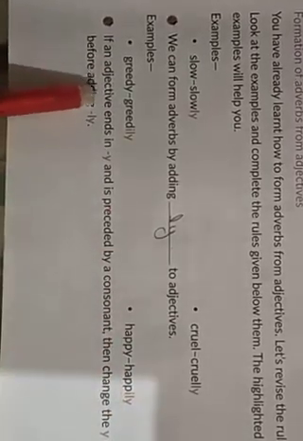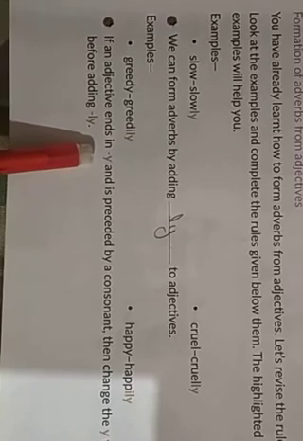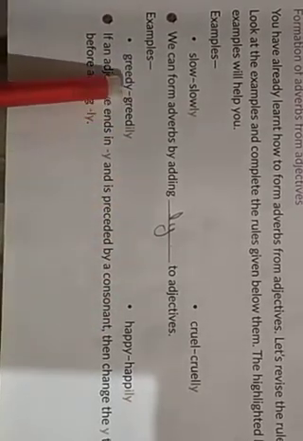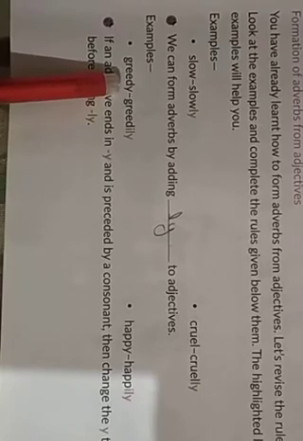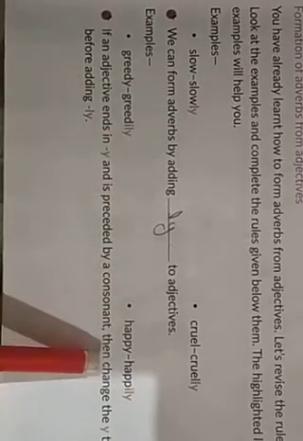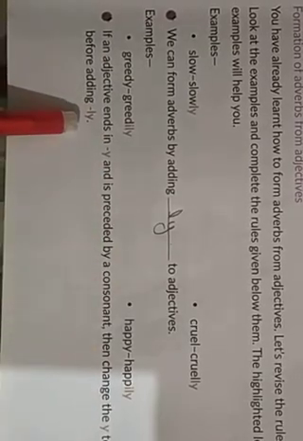Now see, if an adjective ends in y, as you can see, greedy, it is ending with y, and is preceded by a consonant. It is preceded by a consonant. Before y, you can see we have d, and d is a consonant. Then change the y to i before adding ly.